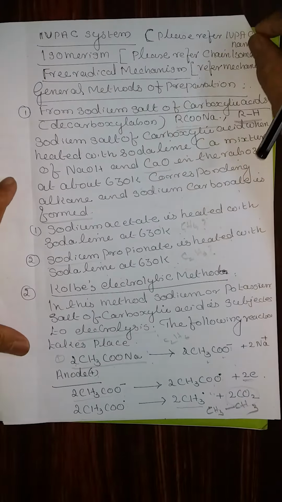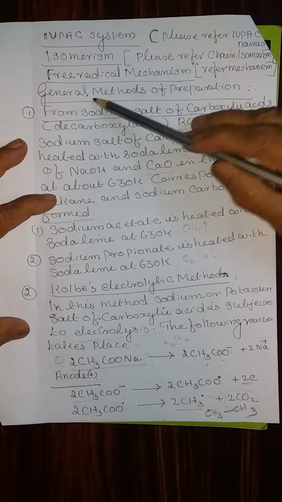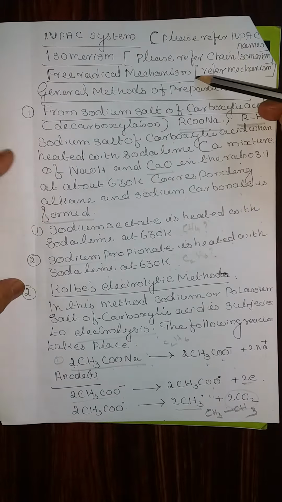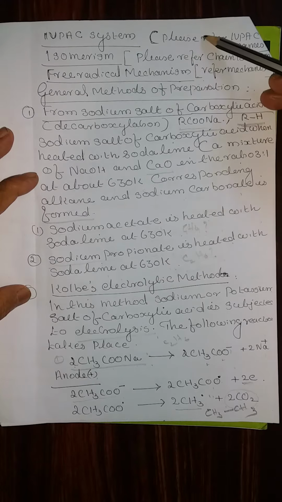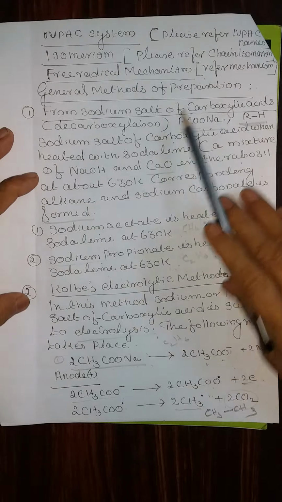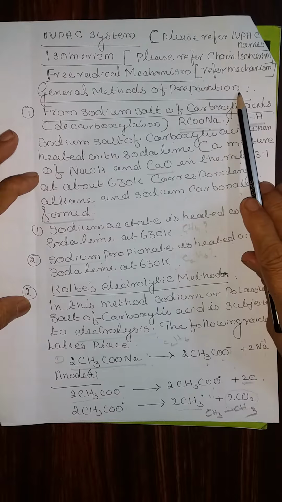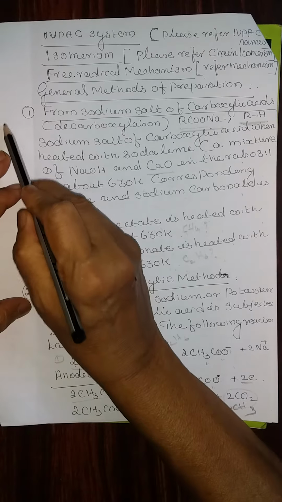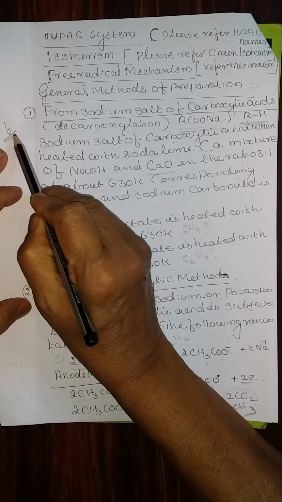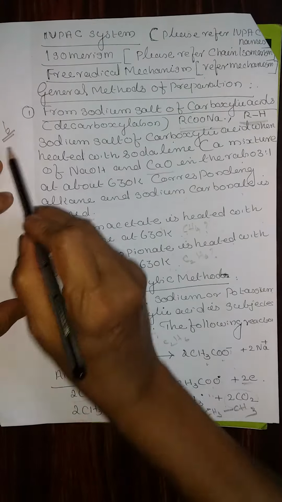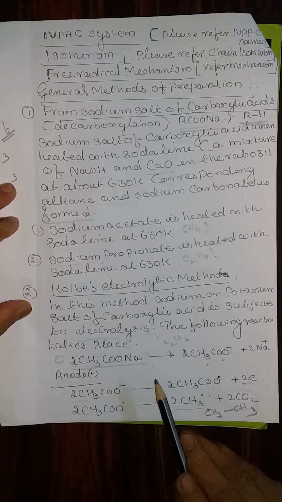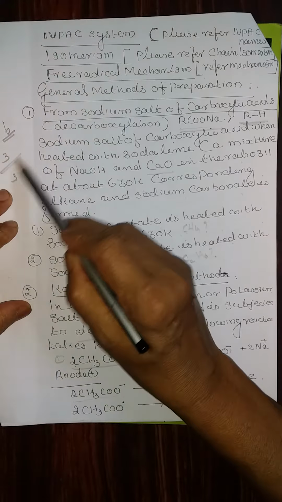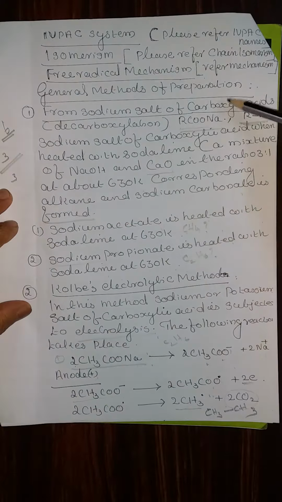IUPAC system of naming, isomerism and the free radical mechanism mentioned in the syllabus, we already covered in the mechanism chapter. Now, general methods of preparation. Total 6 methods of preparation are there. First, we are going to discuss 3 methods and then the other 3 methods. If you are thorough with all the chemical formulas, you will find it very easy to follow these methods of preparation.